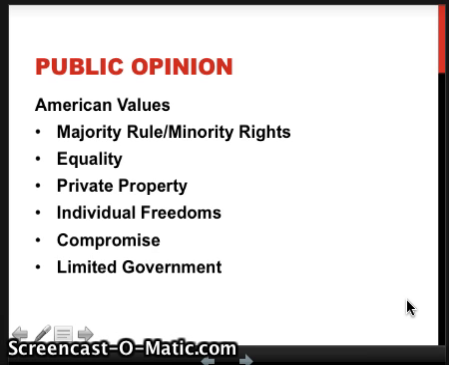And of course, we believe our government is limited. They can't just do whatever it wants whenever it wants to us, that there are rules. We have a Bill of Rights. We also have our Supreme Court, which is supposed to protect us from when the government violates its own constitution.